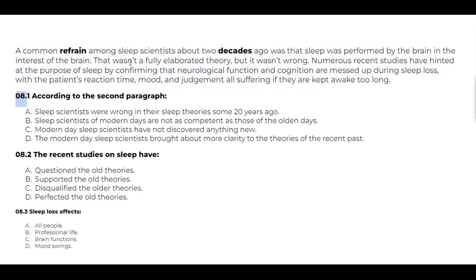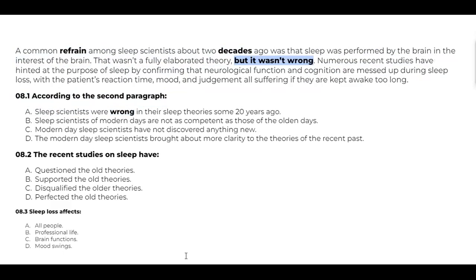Question number 18.1. According to the second paragraph, yes, this is the second paragraph. Sleep scientists were wrong. Were they wrong? It very clearly says, but it wasn't wrong. What wasn't wrong? The older theories weren't. A common refrain among sleep scientists about 2 decades ago. 1 decade is equal to 10 years, 2 decades means 20 years ago. So 20 years is not such a past.